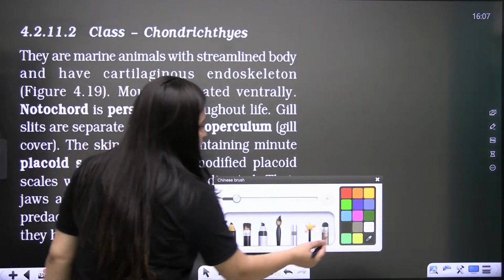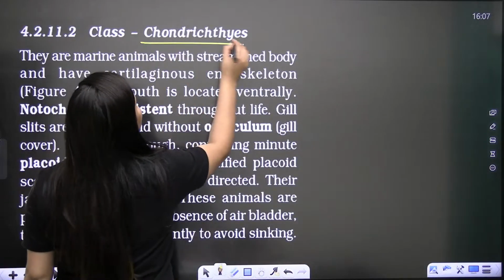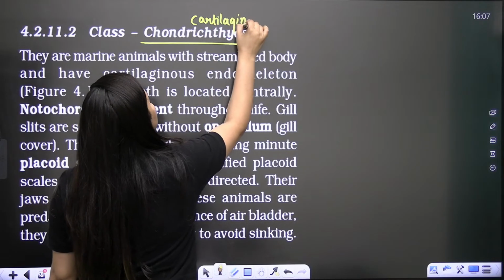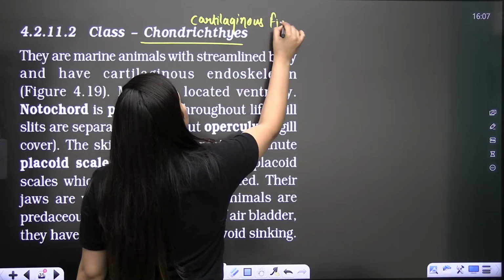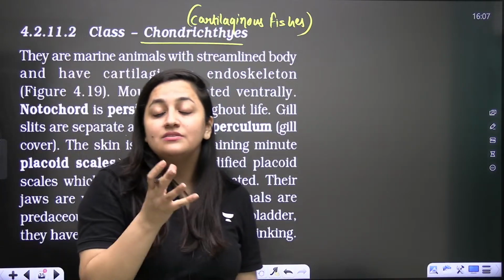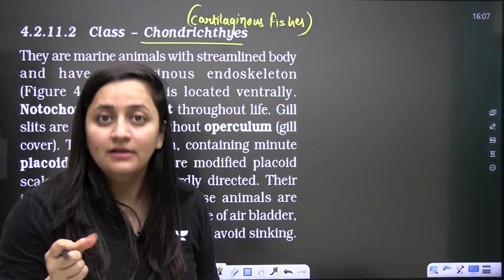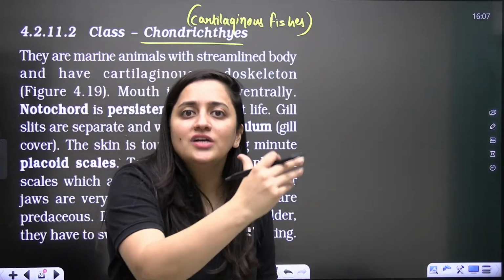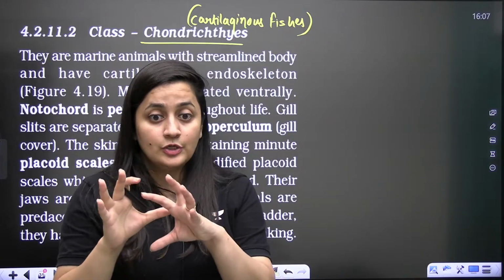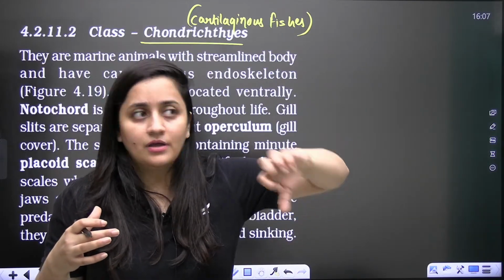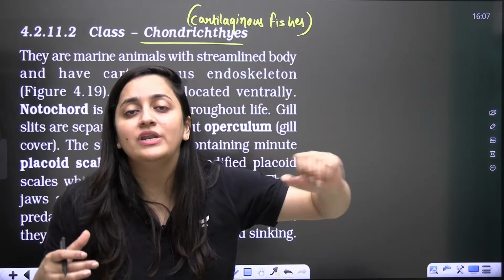Now, the next is Chondrichthyes, the cartilaginous fishes. What do we have here, bache? Their endoskeleton is not bony, it is made up of cartilages. You know, shark, Scoliodon, dogfish, shark. They are predators, but when you look at their body type, it is cartilaginous, it is not even bony.